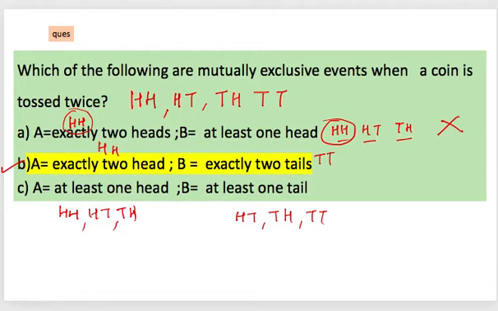Exactly two heads means HH, exactly two tails is TT, so this is mutually exclusive. Why not the third one? Because when I say at least one head, HH, HT, TH are there, and when I say at least one tail, again it is HT, TH, TT, and it has two common points. Just see, these are the common, so it is also not mutually exclusive.